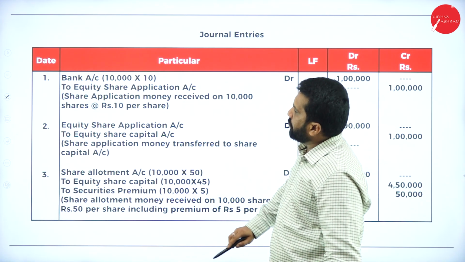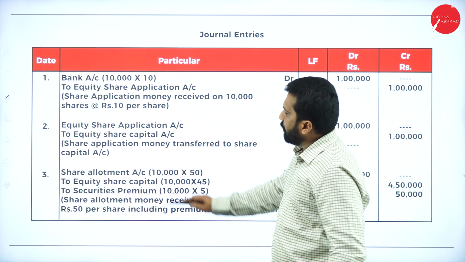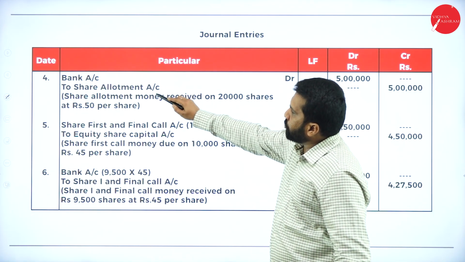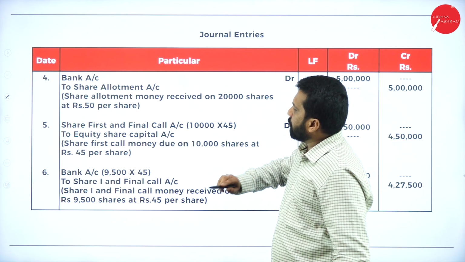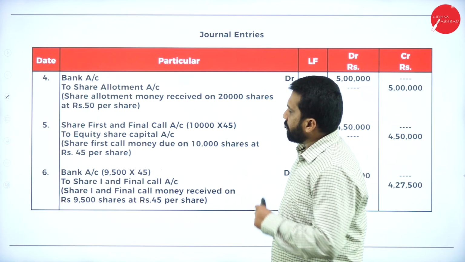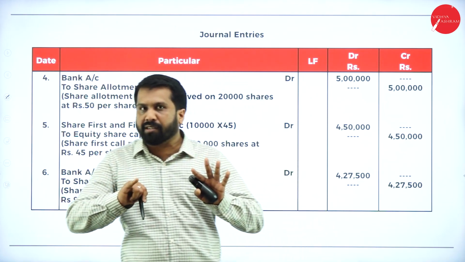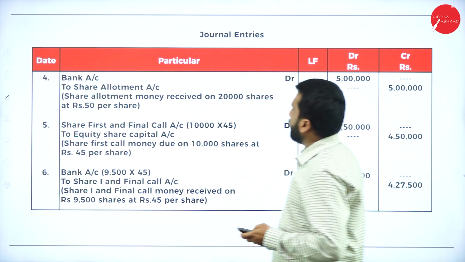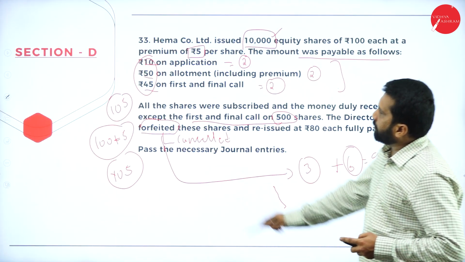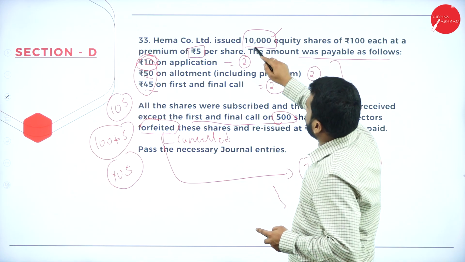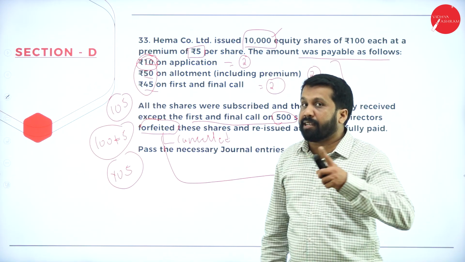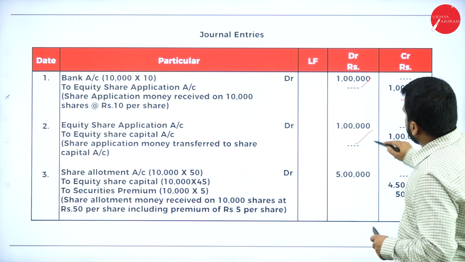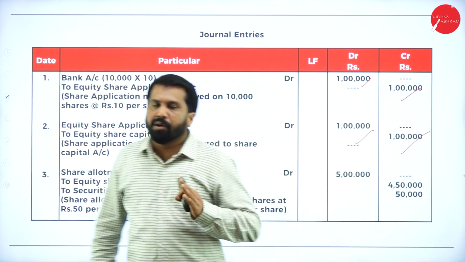See, journal entries you have to mug up. Bank to application, application to capital, allotment to capital with premium, and bank to allotment, first and final call to bank to first and final call. These are the journal entries, 6 journal entries: application 2, allotment 2, first and final call 2. We'll go back for that. What is the application money? 10 rupee. What are the number of shares? 10,000. 10,000 into 10, 1 lakh, 1 lakh. Same answer, 1 lakh and 1 lakh.